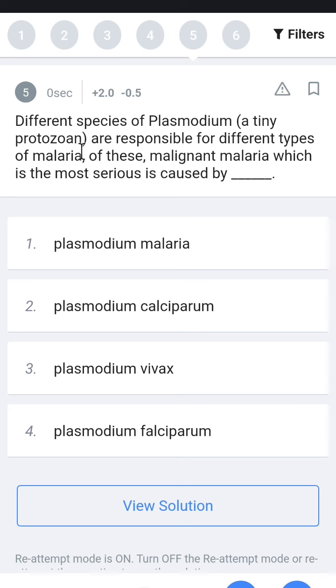Next, different species of Plasmodium, a tiny protozoan, are responsible for different malarial types. Which of these, malignant malaria is most serious? So it is Plasmodium falciparum.